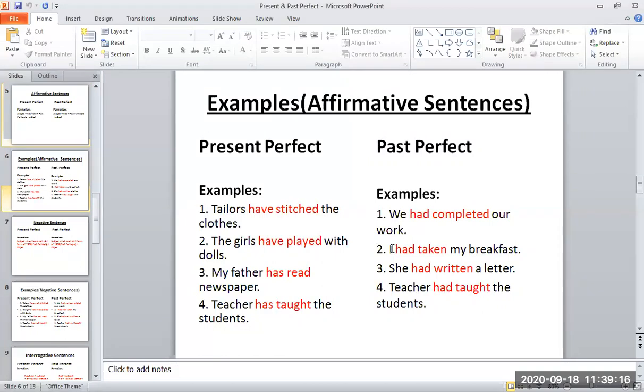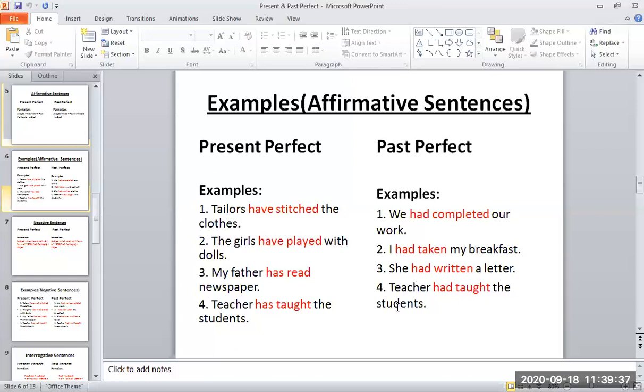I is a pronoun, but it is working here as a subject. It is functioning here as a subject. Had is a helping verb, taken is the third form of the verb, and breakfast is the object. She is the subject, had is a helping verb, written is the third form of the verb, and letter is an object.